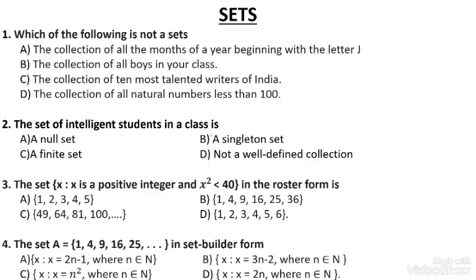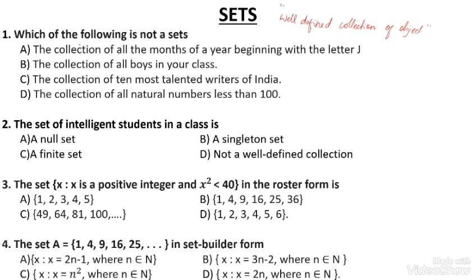The first chapter is Sets. Here is the first question: Which one of the following is not a set? We already know the definition of a set. A set is a well-defined collection of objects.